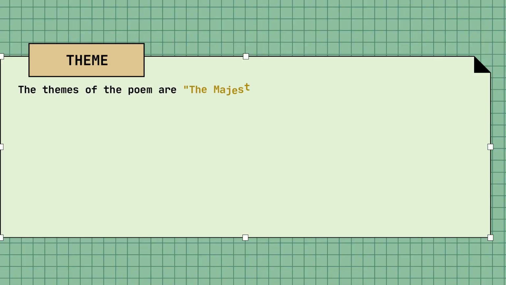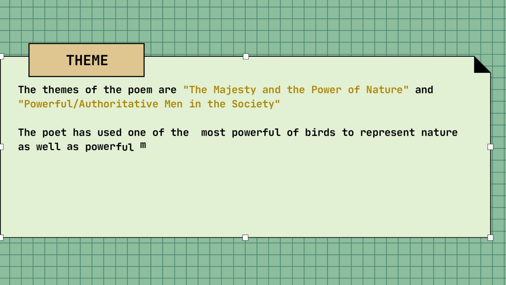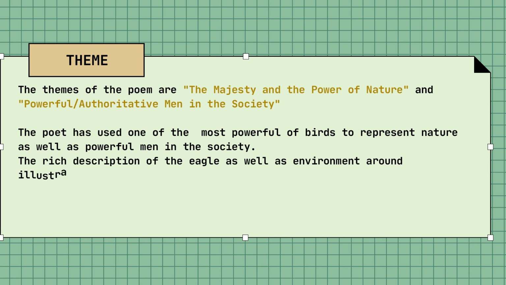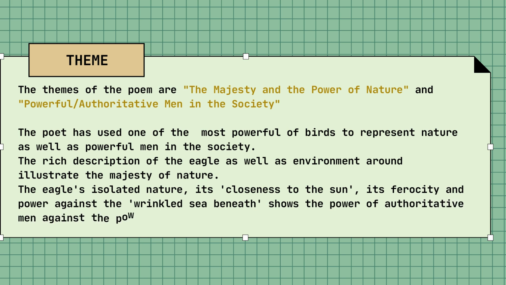So, what are the themes of the poem? The themes of the poem are the majesty and the power of nature that has been described all throughout the poem, and also powerful authoritative men in the society. The eagle in the poem represents the authoritative men in the society. The eagle also represents nature. So the poet has used one of the most powerful of birds to represent nature as well as these powerful men in the society.